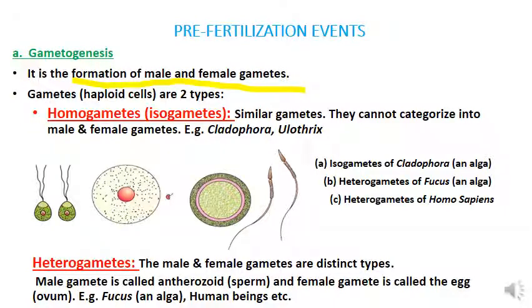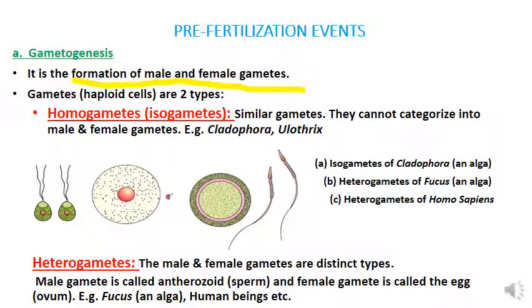So how many will our male gamete have? It will have 23 chromosomes. The female gamete will also have 23 chromosomes. When both these gametes fuse, the formed zygote will have 23 plus 23, that is 46 chromosomes. Okay, so the zygote will be diploid in nature. It will have 46 chromosomes.